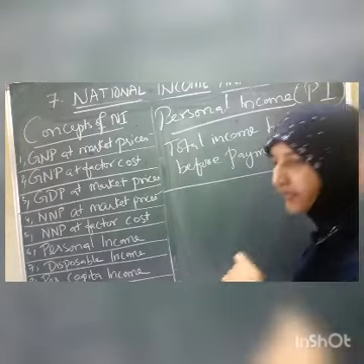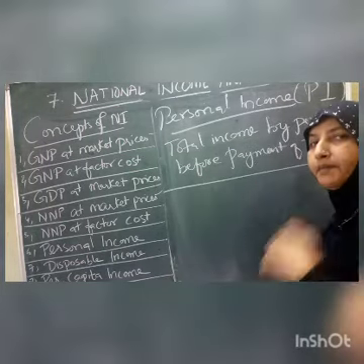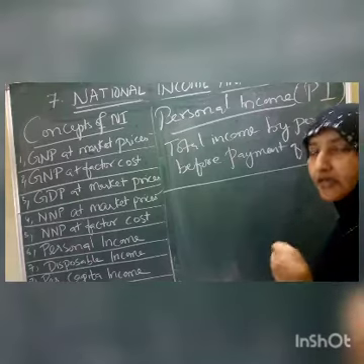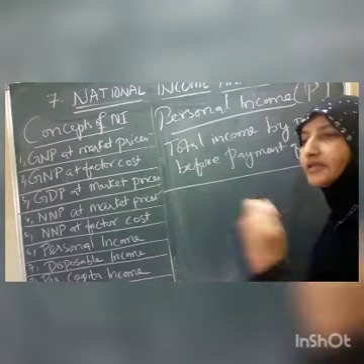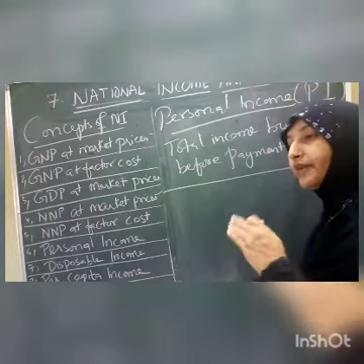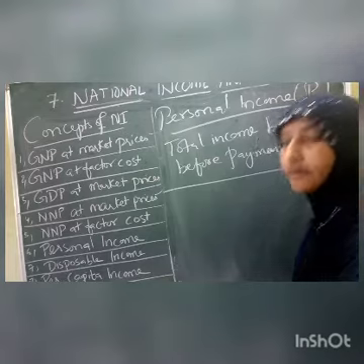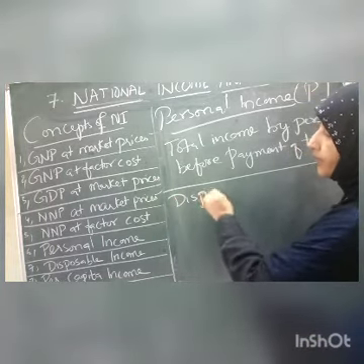Suppose I got 100 rupees. If I keep this 100 rupees with me only, that is my personal income. But when I get 100 rupees, from that I have to pay certain taxes to the government or to some other people. After I pay the taxes, what is left is called disposable income.